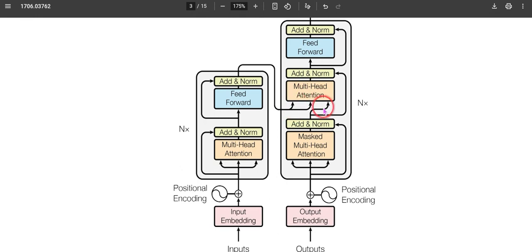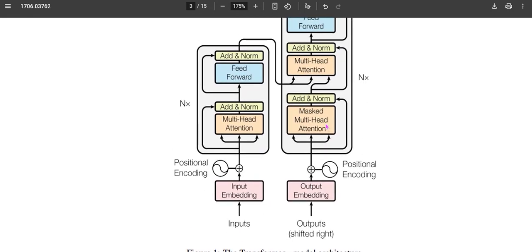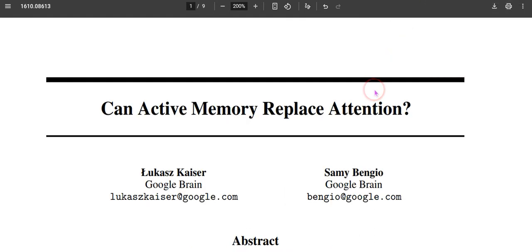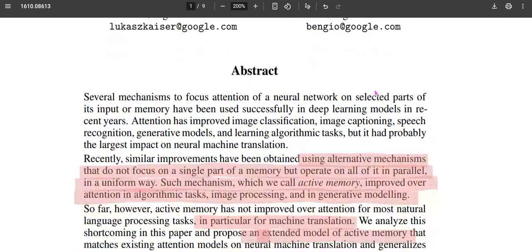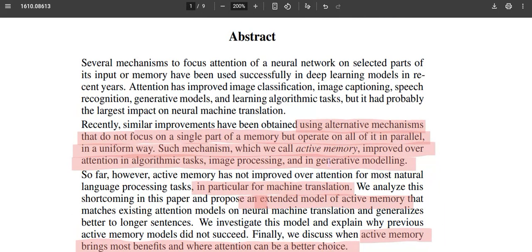It itself has a certain kind of attention mechanism that we will detail possibly in the next lecture. Moreover, there is also an important paper about a way to replace the attention mechanism by another concept called active memory.